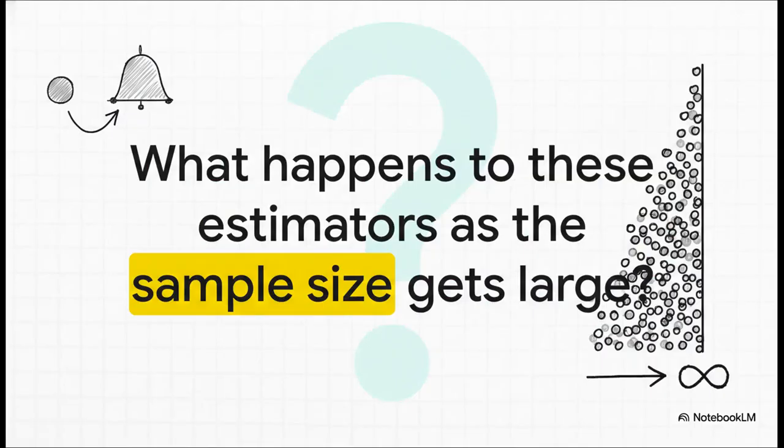And that brings us to one last thought to leave you with. We've talked about how to create these guesses from one sample. But what happens as we get more and more data? How do these estimators act as our sample size gets bigger and bigger, heading towards infinity? Well, that's a story for another time.